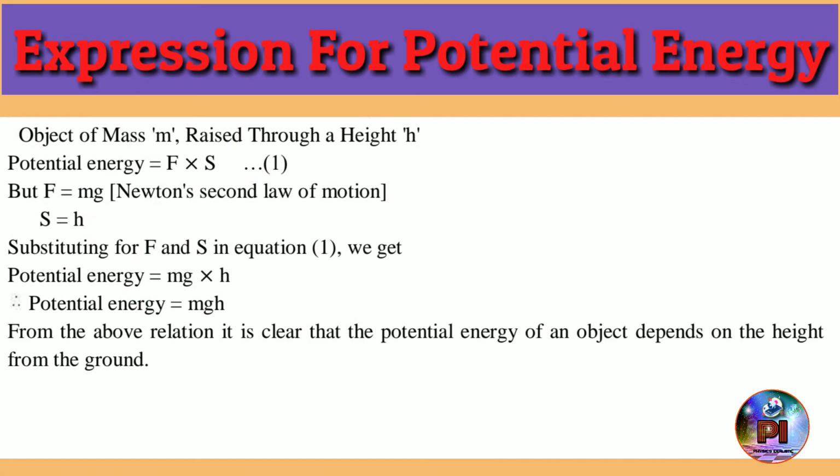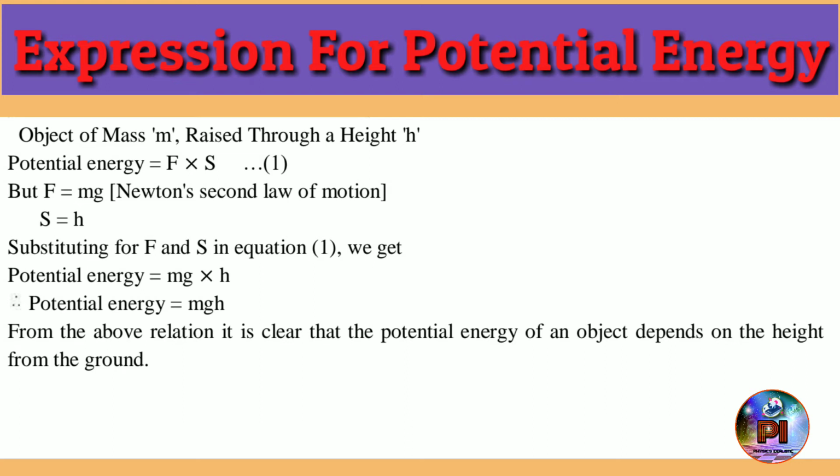Now we will derive the expression for the energy possessed by this body. For this, just refer to the board here. The object has mass m, and it is raised to a height h. Potential energy is given by force into displacement. Why are we writing force into displacement here? Because this is the formula of work that is performed in taking the body to the height. So W equals F into S, and we are writing it as potential energy. So F into S.